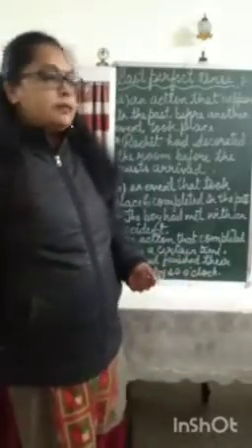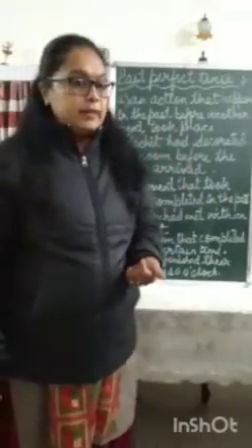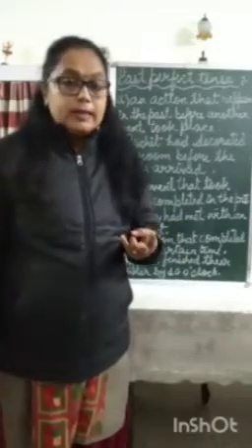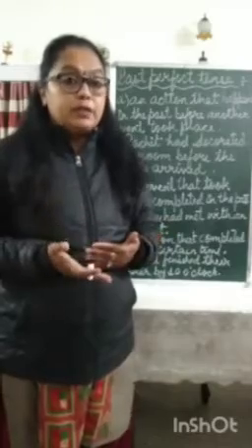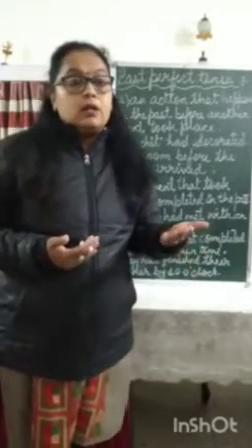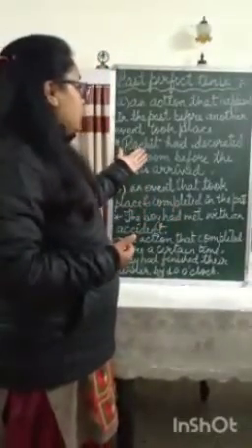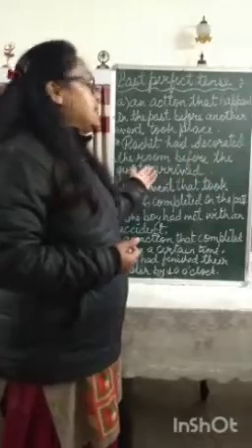The next tense is past perfect tense. Now, when do we use past perfect tense? When we are talking about two actions that happened in the past and we want to tell which action happened first and which happened later, then we use the past perfect tense. For example, Rohit had decorated the room before the guests arrived.